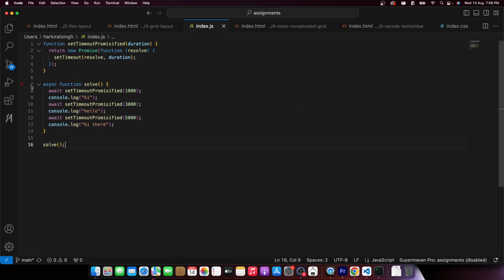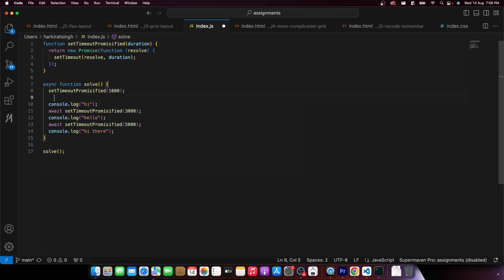Big question you might ask, Harkirat, is the thread stuck over here? This syntax says await setTimeoutPromisified. Does that mean we are awaiting, so the thread is stuck over here and it cannot do anything else? Again, the answer is no. It looks like it. It appears like this is a synchronous function. It appears like, yaar, ye to aisa kuch hai. So you are waiting here for 1000 milliseconds, then printing this, then waiting here for 3000 milliseconds, then printing this. So the thread is probably waiting over here. But the answer is no. It is still under the hood a bunch of dot then calls like this only. It's just cleaner syntax for your eyes. Under the hood, it's a bunch of promise calls.